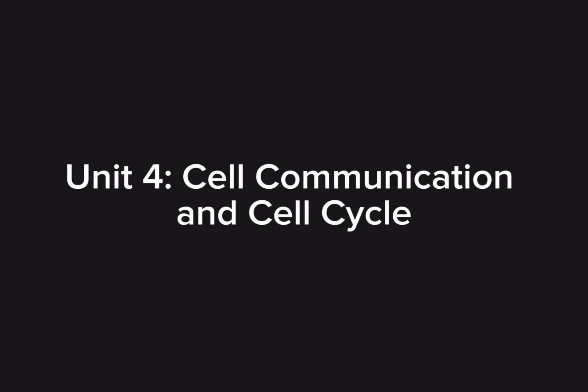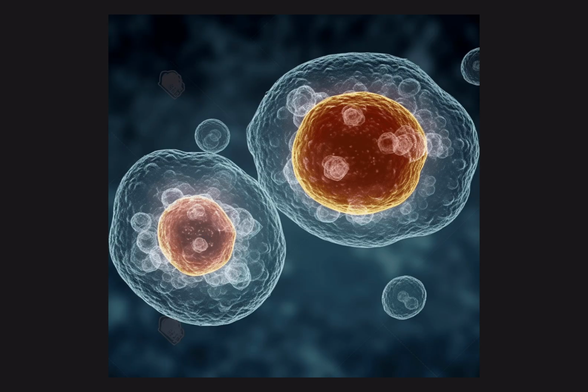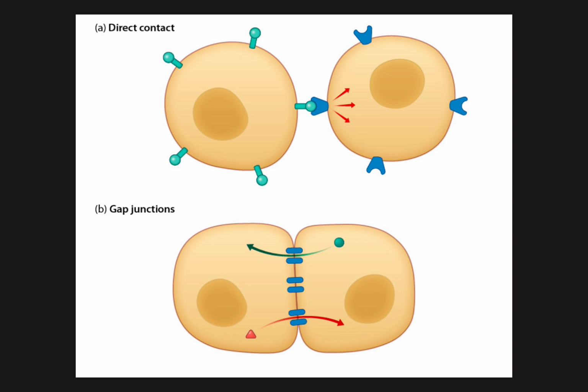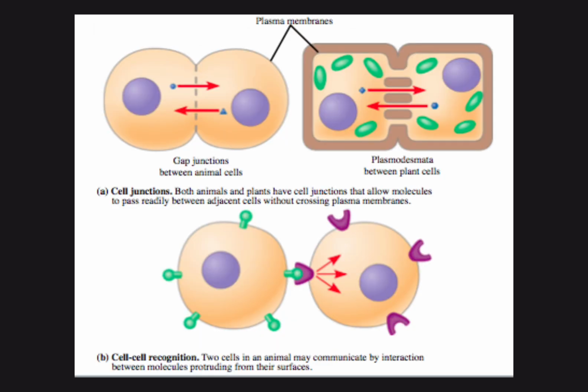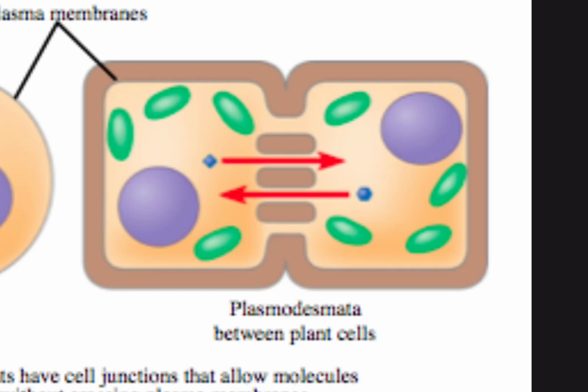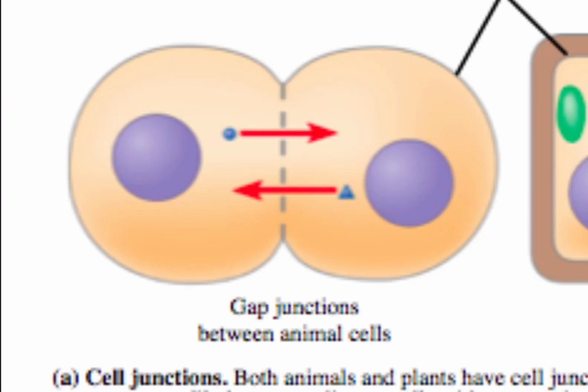Unit 4 is cell communication and cell cycle. Cells communicate with each other in many different ways. One of them is direct signaling. Cells of multicellular organisms often maintain physical contact. Plasmodesmata and gap junctions allow chemical signals to pass through.